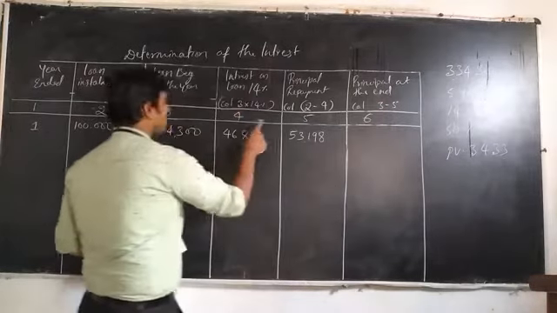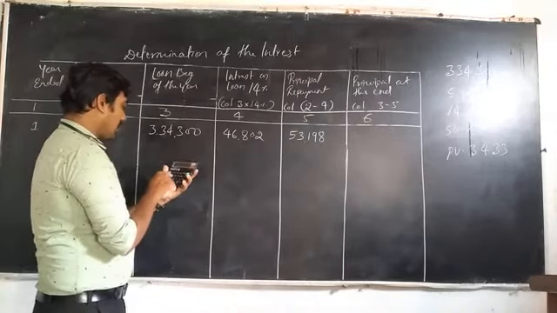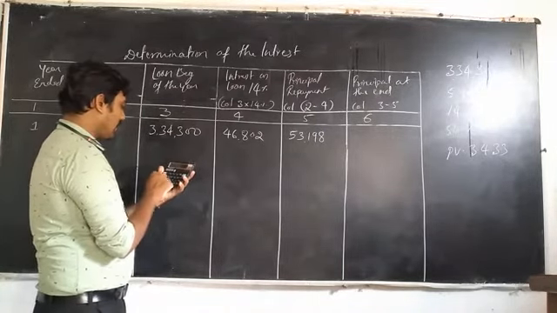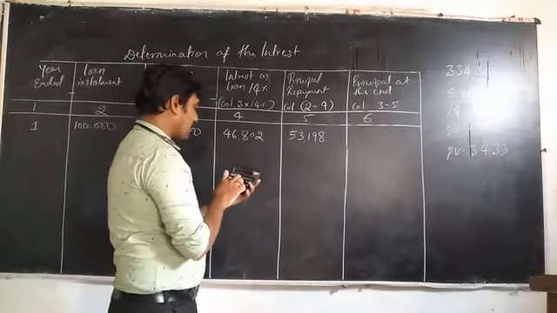That is, column number 3 is the total loan amount, 3,34,300, minus the repayment amount.